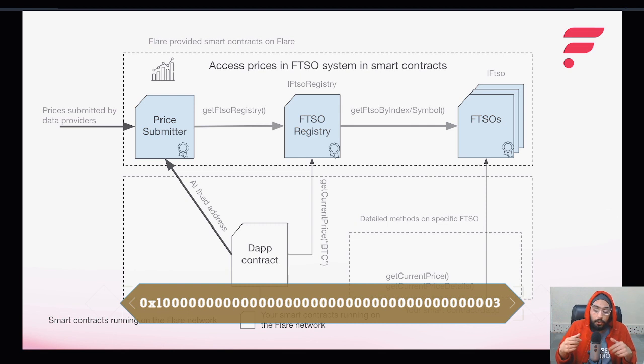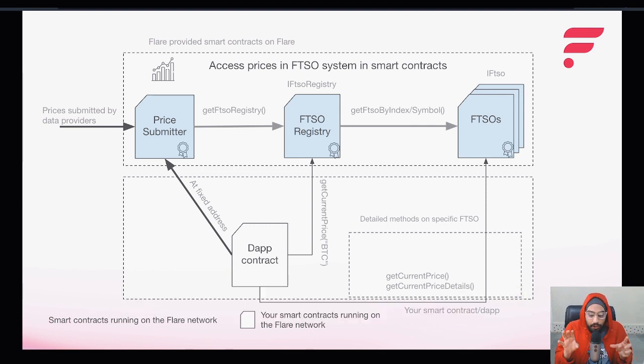0x10003, which you can see on the screen, where a special contract, the price submitter, is deployed on both the Flare and the Songbird network. The price submitter contract is used to submit the price information to the FTSO system and is the only contract that can submit the price information. Since the contract has a fixed address, the Flare team has added some additional methods to it so that it can serve as a gateway for important contracts.